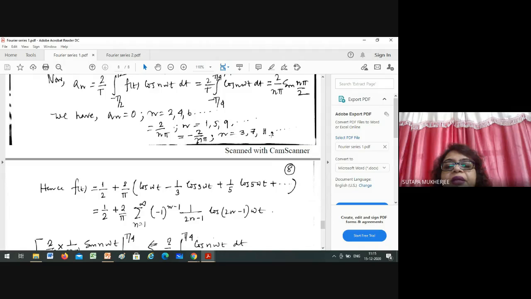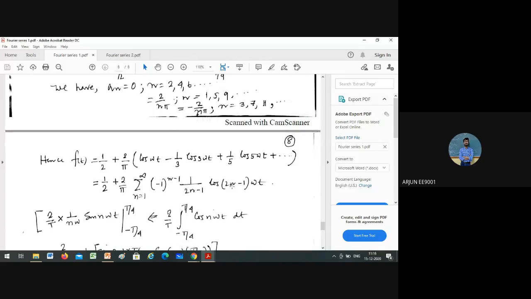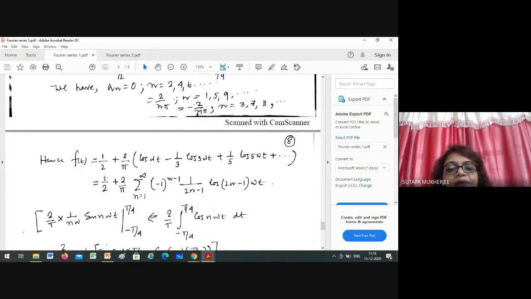And for 3, 7, 11 it is minus. Right? Yes, ma'am. So this is the ultimate series, half plus 2 by pi, summation n equals 1 to infinity. If you want to generalize the formula, minus 1 to the power n minus 1, 1 by 2n minus 1, cos of 2n minus 1 omega t. This is the ultimate series.